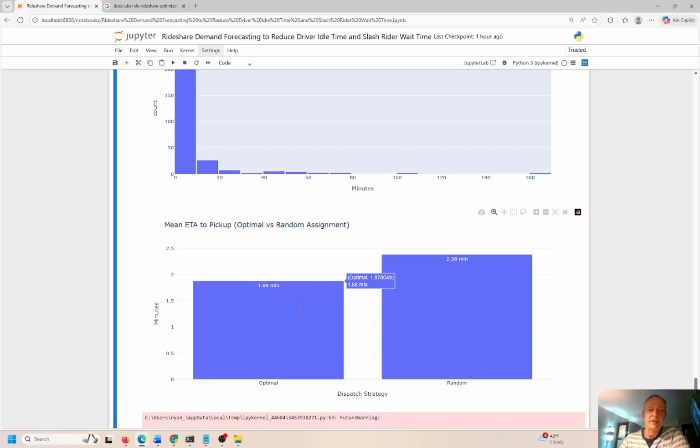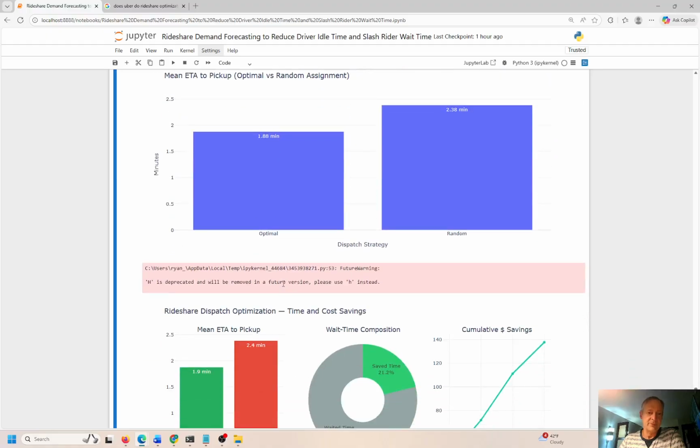What can you do? So the mean ETA to pick up the optimal mean time is 1.8 minutes. So this is what I was talking about before. This is why we compare the optimal solution with the baseline solution. The random non-optimized or baseline solution takes 2.38 minutes for the rider to get picked up. The optimized solution takes 1.88 minutes.